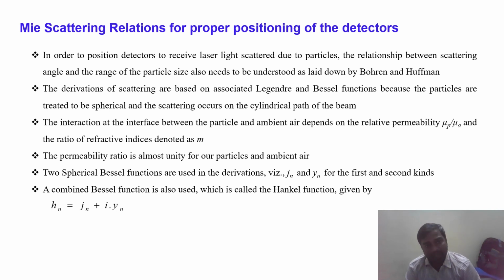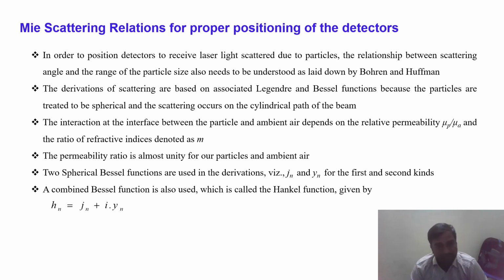In order to position the detector, the same thing I am explaining here. The derivative of the scattered field is based on the associated Legendre and Bessel functions. The interaction at the interface between a particle and ambient air depends on the relative permeability and the ratio of the refractive indexes, denoted as M. The permeability ratio is almost unity, meaning 1, for our particle and ambient air.